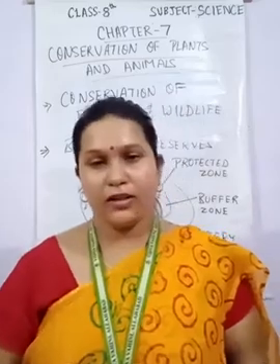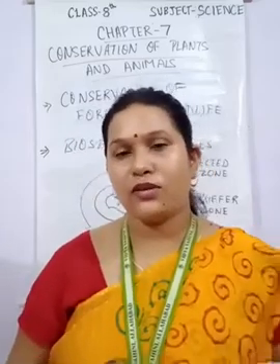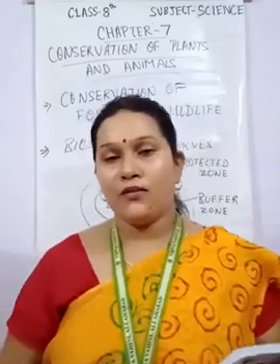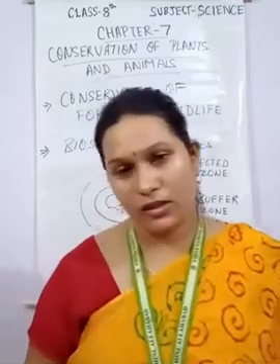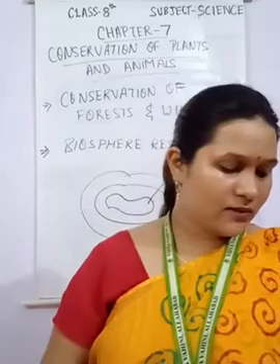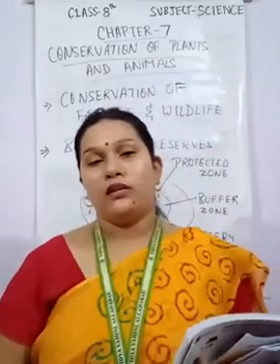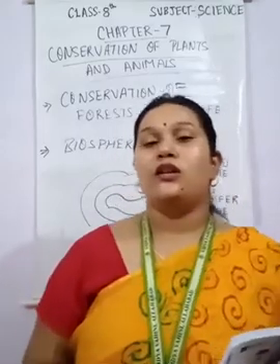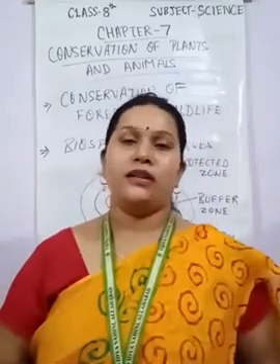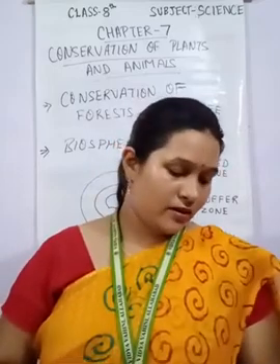The next one is what? Natural habitat of the wildlife to be protected. वाइल्ड लाइफ का जो भी नेचुरल हैबिटेट होता है, जहाँ पे भी रहते हैं फॉरेस्ट में वाइल्ड लाइफ, तो वहाँ पे उनका नेचुरल हैबिटेट को प्रोटेक्ट करना चाहिए. The next one is what? Total ban on hunting and poaching of animals. जितने भी एनिमल्स की हंटिंग होती है या पोचिंग होती है, तो it should be totally banned by the Indian government. The last one is what?